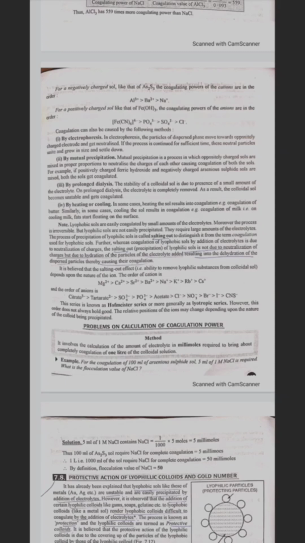The series is known as the Hofmeister series or more generally as the lyotropic series. However, this order does not always hold good. The relative position of the ions may change depending upon the nature of the colloid being precipitated.